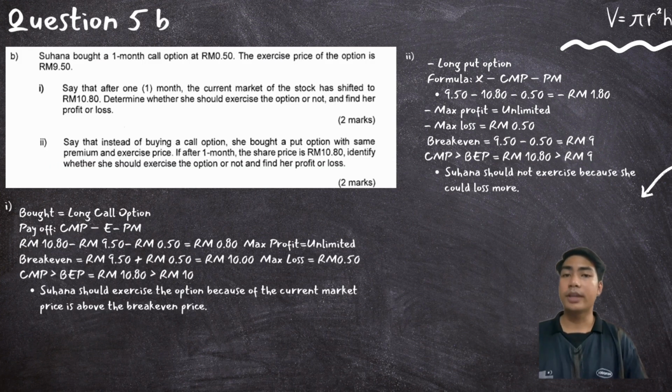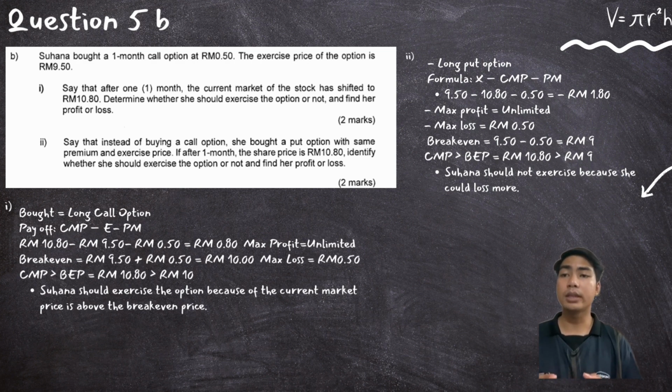For question 5B, Sohana bought a 1-month call option at RM 0.50. The exercise price of the option is 9 ringgit 50 cents. For B Roman 1, say that after 1 month, the current market price of the stock has shifted to 10 ringgit 80 cents. Determine whether she should exercise the option or not and find her profit or loss.